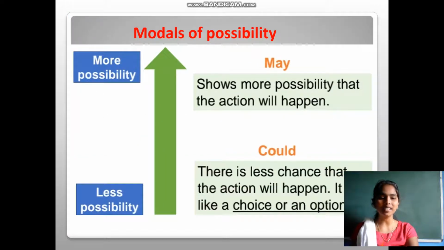So both may and could are modals of possibility. When there is more possibility, we should use may. When it is less possibility, we are supposed to use could. May shows more possibility that the action will happen. Could shows less chance that the action will happen. It's like a choice or an option. I hope you all understood when you are supposed to use may or could.